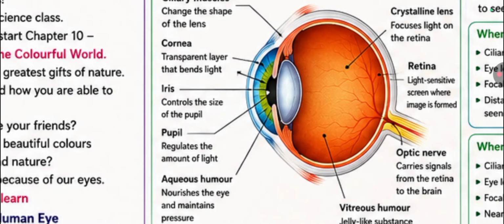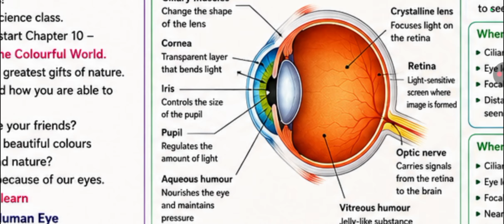And seventh one is the retina. The retina is the light sensitive screen of our eye. The image is formed here. It contains rods and cones. These cells convert light into electrical signals. Next one is the optic nerve. The optic nerve carries signals from the retina to the brain. Finally, the brain interprets these signals. This is why we can recognize objects.